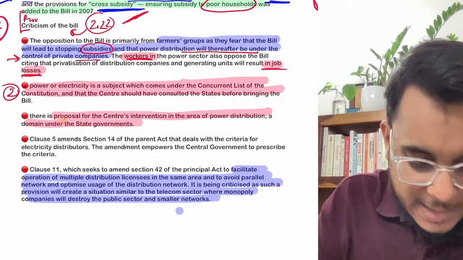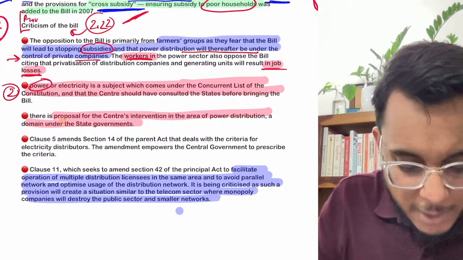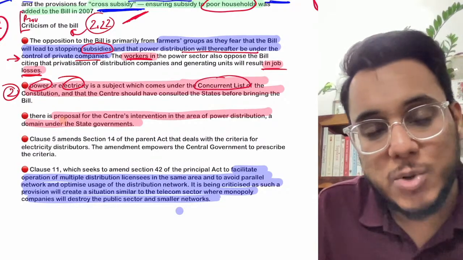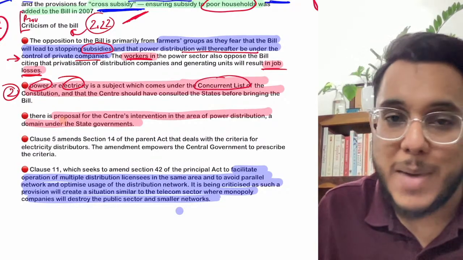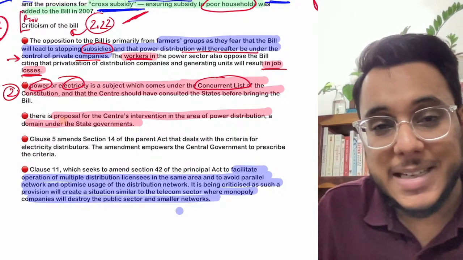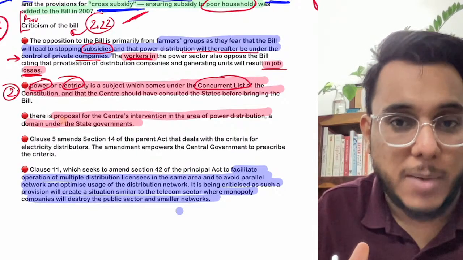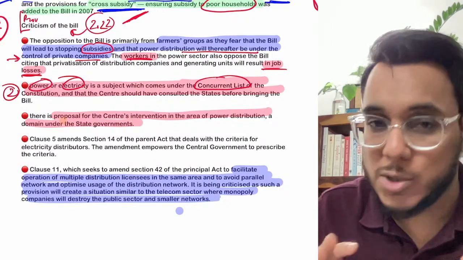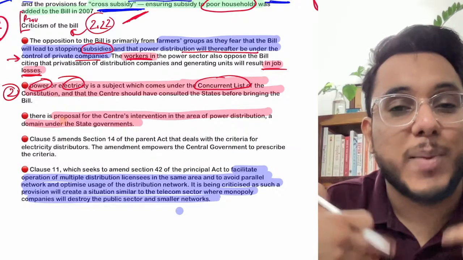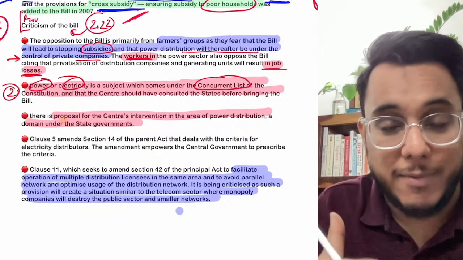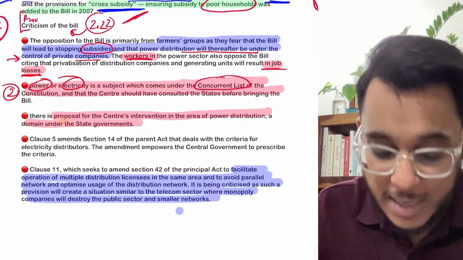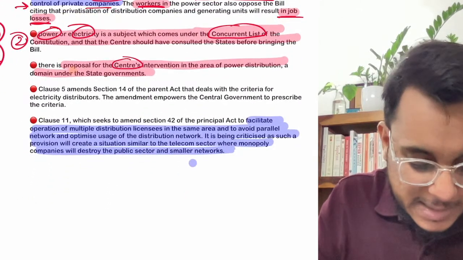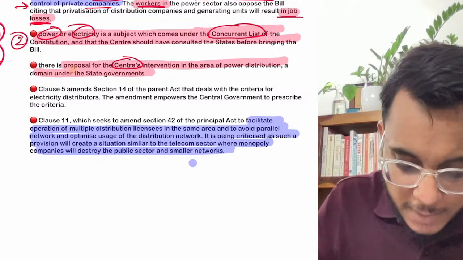Then guys, the next thing they are saying is that electricity is a subject which comes under the concurrent list, and if it is in the concurrent list, both the state as well as the parliament have the power. So it is being said that before bringing such an amendment, consultation with the states should have happened, but the consultation with the states has not happened, and you are now going to privatize the distribution aspect of electricity. Then the next thing is that there is a proposal that the center can intervene in the power distribution.